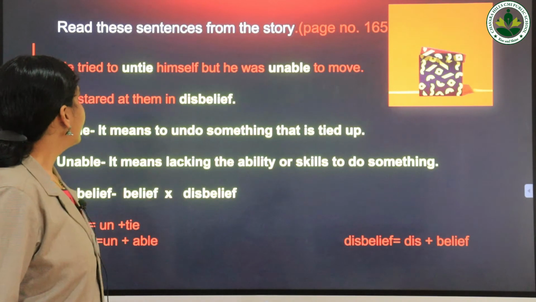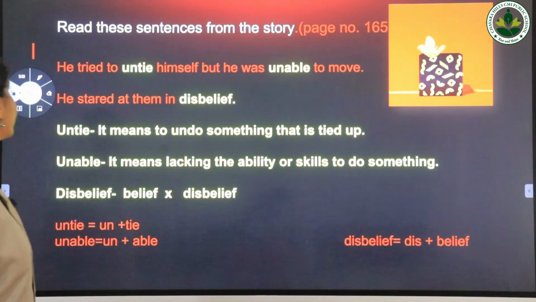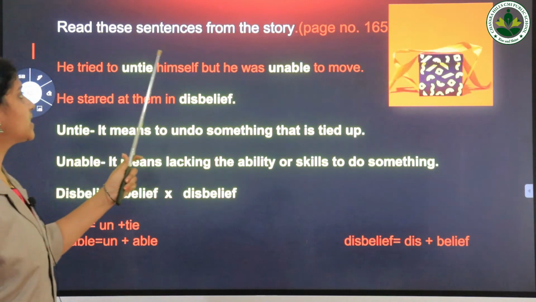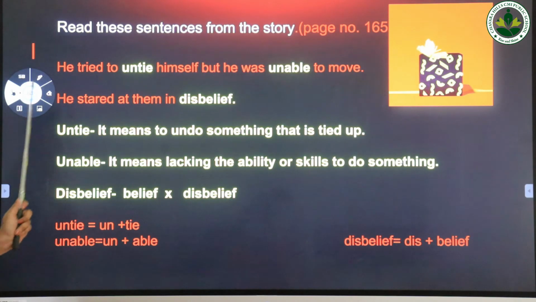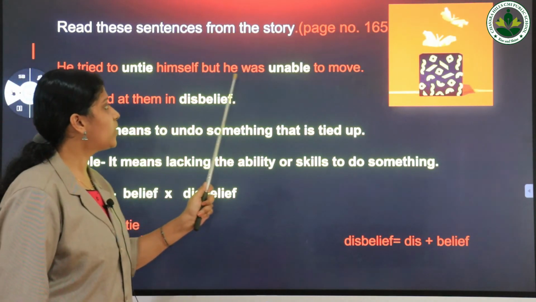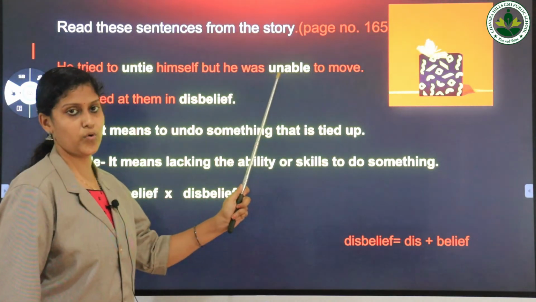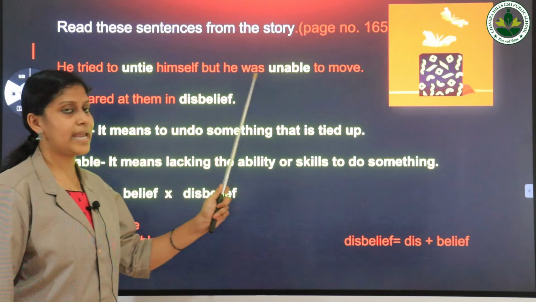Okay. All of you please take page number 165. Listen here. Read these sentences from the story. Can you read the sentence? First sentence. He tried to untie himself, but he was unable to move.